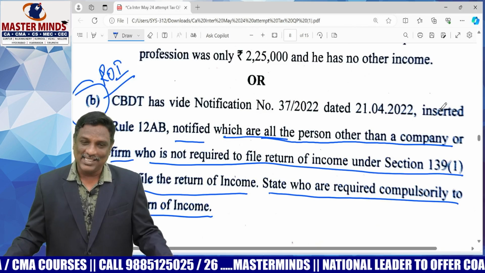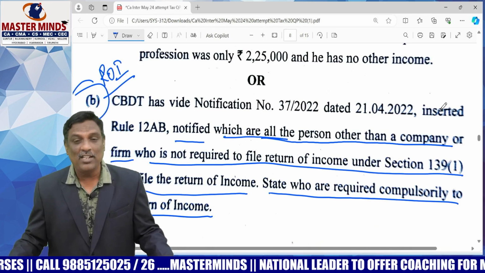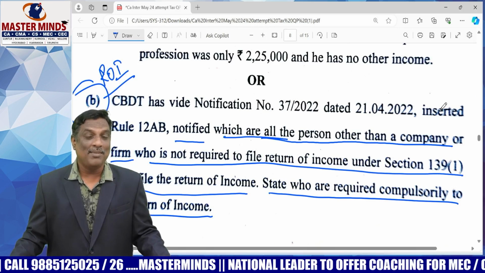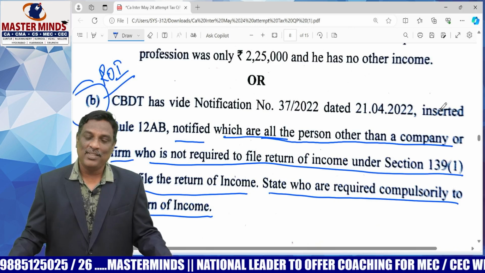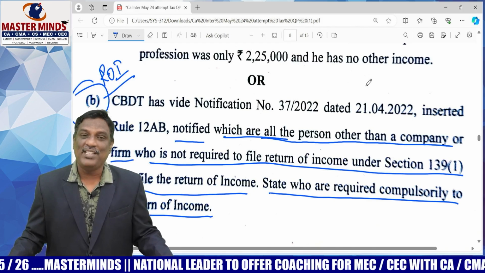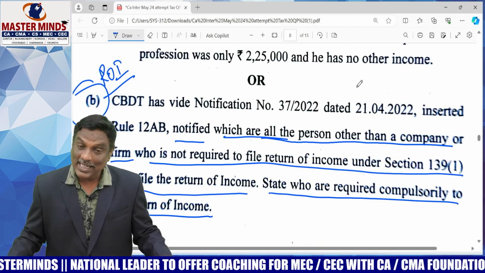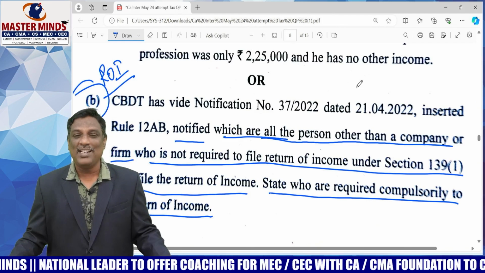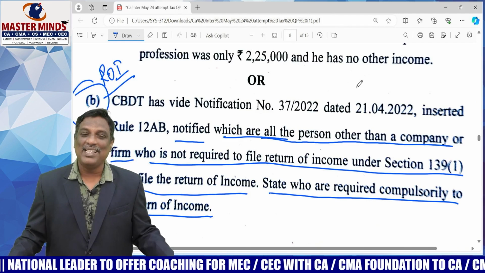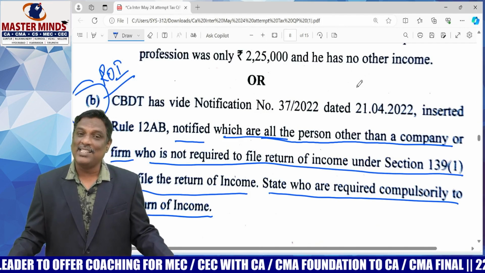In some other cases, even if the assessee is not having any income in India, he is also required to file return of income, in special cases. For example, he is a beneficial owner or beneficiary of an asset located outside India, or he is a signing authority of an account located outside India. These are the special cases. In these cases, the person is required to file return of income and his status is ROR.